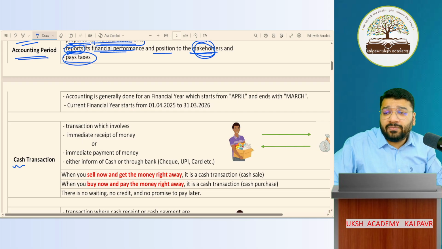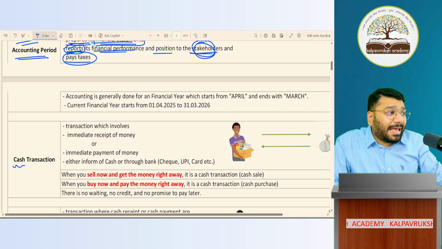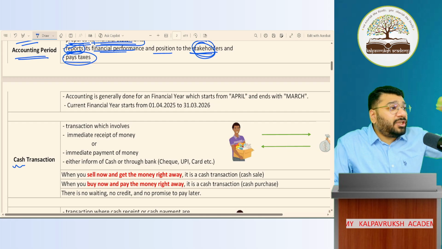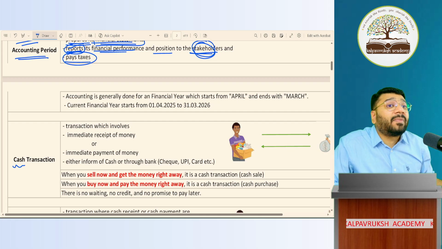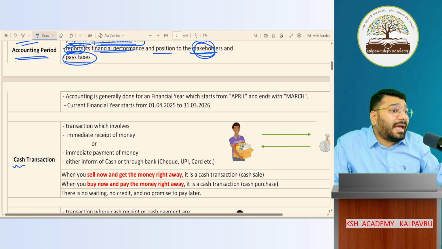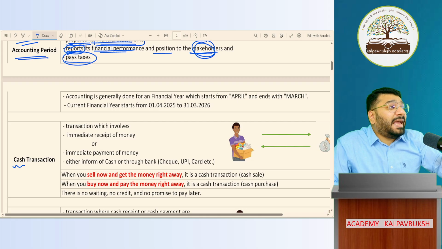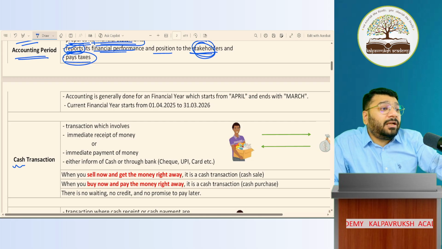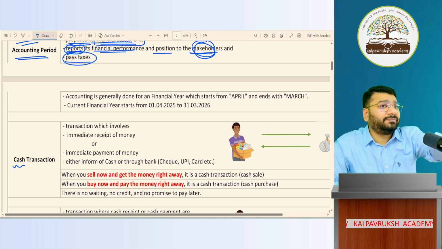So can we have the calendar year as the financial year? What is financial year? Financial year is that period for which you prepare accounts. Can we have the calendar year, that is Jan to December, as the financial year? Yes or no? Starting from you.